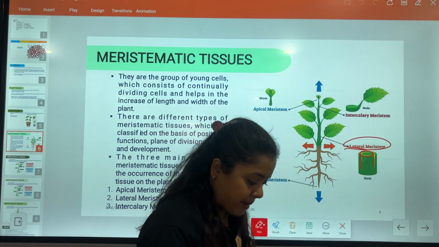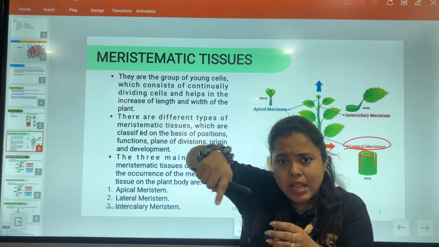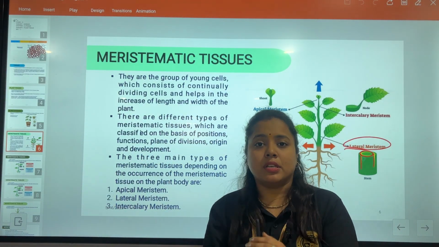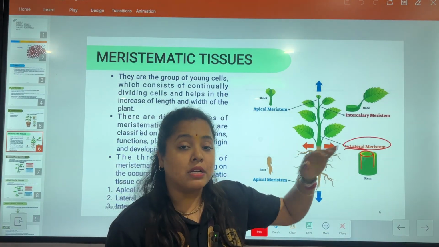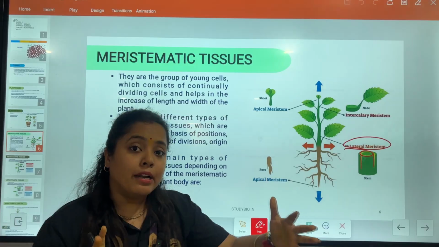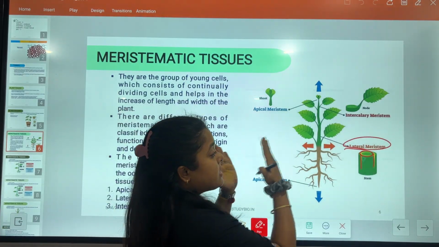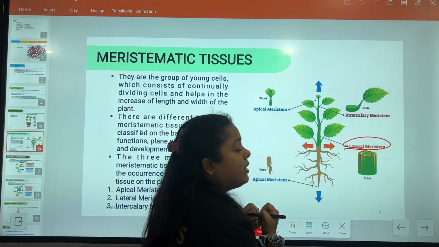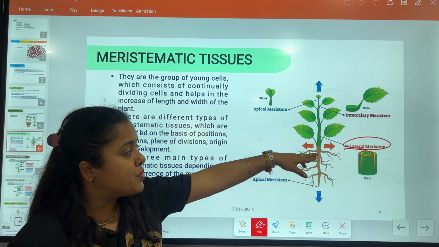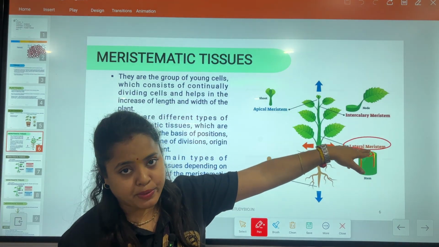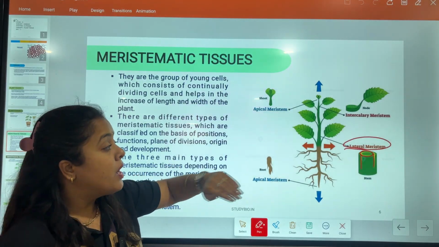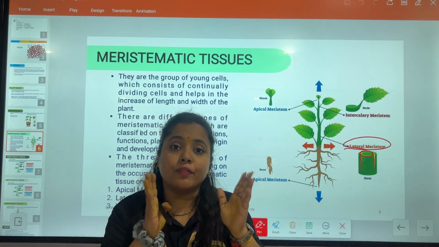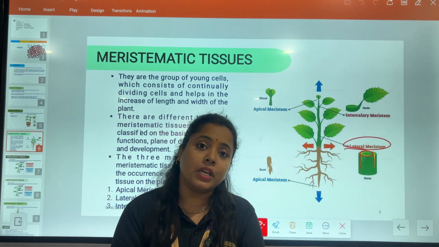It means if I take a stem, the side area of the stem contains meristematic tissues. Which kind? Lateral meristematic tissues. Because lateral means side region, periphery. So in the side region of the stem and in the side region of the root, which kind of meristematic tissue is present? Lateral meristematic tissue is present. Now what is the responsibility of this lateral meristematic tissue? It helps in increasing the girth of the plant.